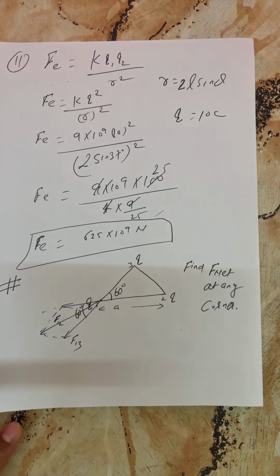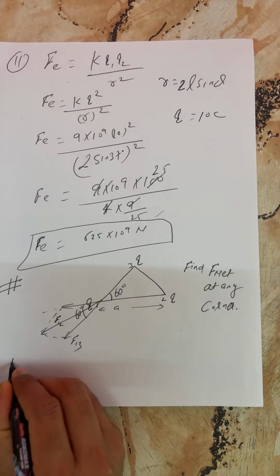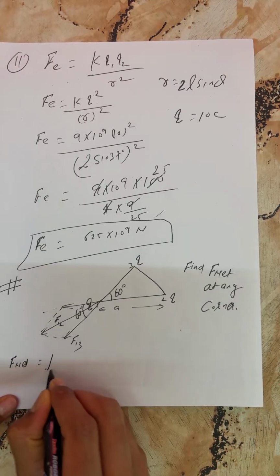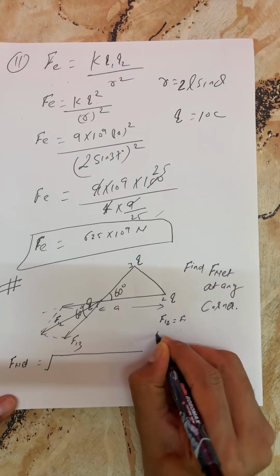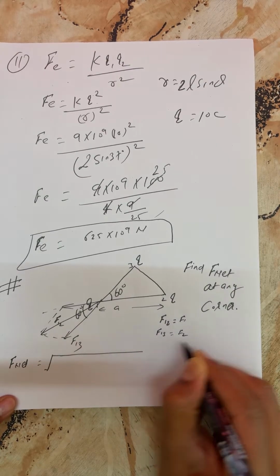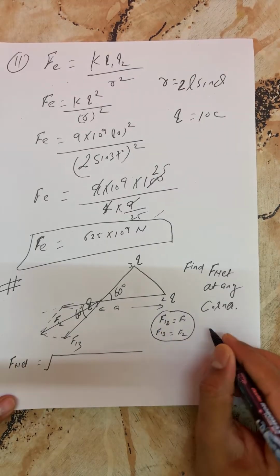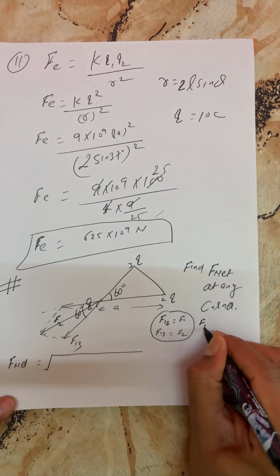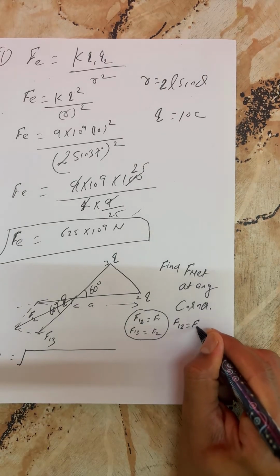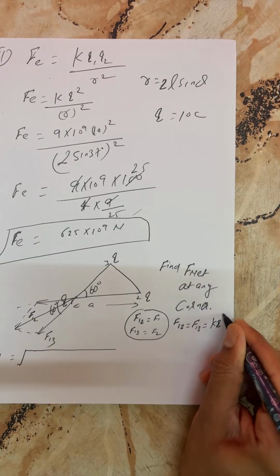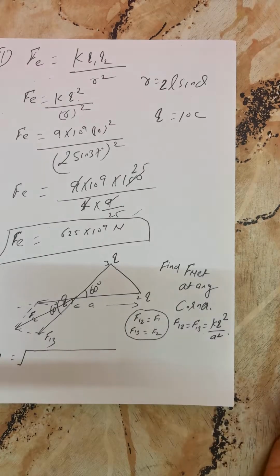I want the net force due to this pair of charges, so I'm going to use the parallelogram law of vector addition of two vector quantities. The formula for F net: let us suppose I'm calling F1 due to 2 as F1 and F1 due to 3 as F2. I want to find both magnitudes: F1 due to 2 and F1 due to 3, which is equal to kq square by a square.